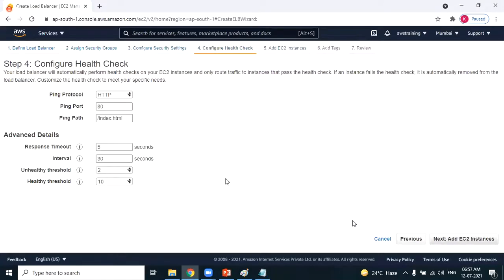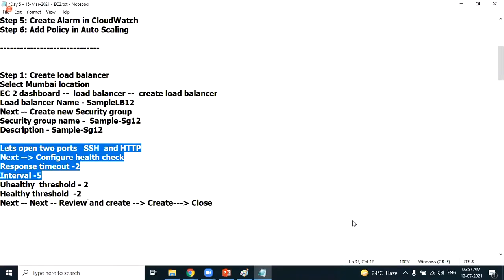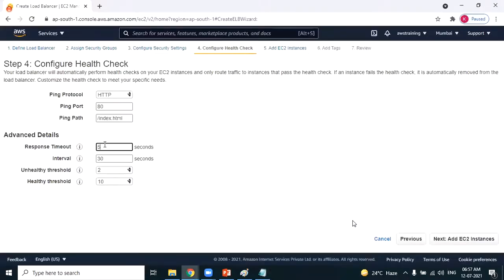Next. Configure health check. Request timeout 2. Interval every 5 seconds. Unhealthy threshold 2. Healthy threshold 2.